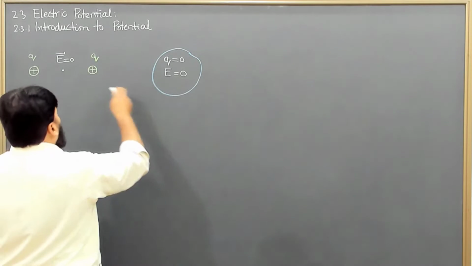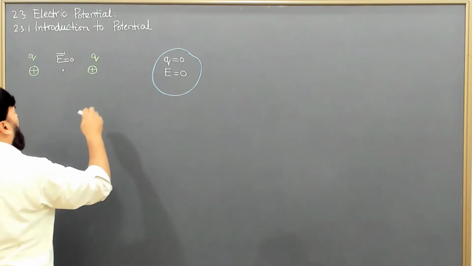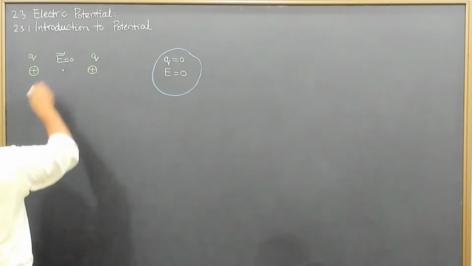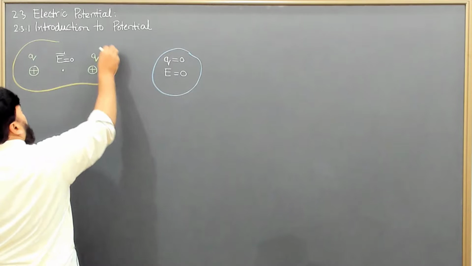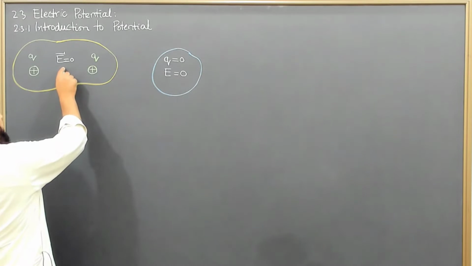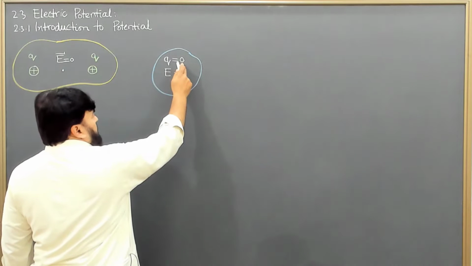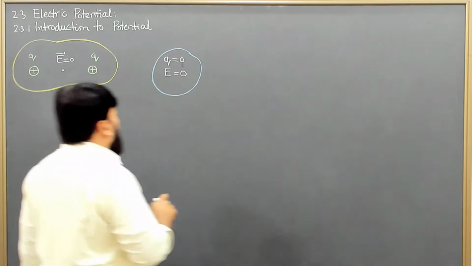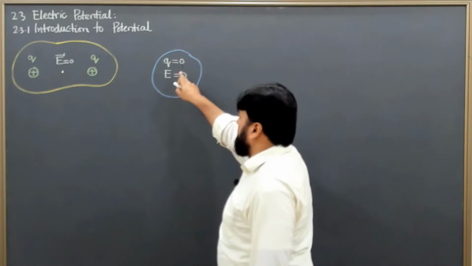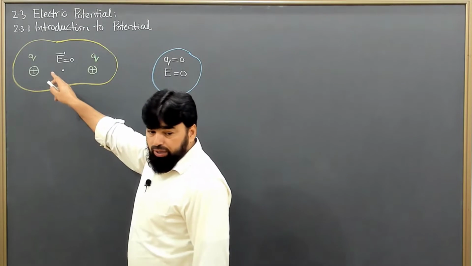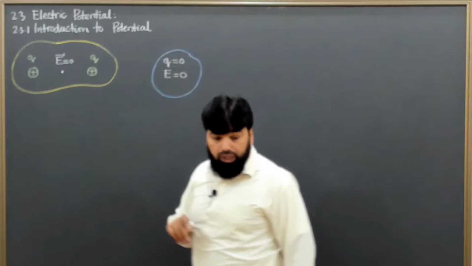Now let's look here and here. These are two different scenarios. Here, in this arbitrary region, the electric field is 0 by magnitude, and here the electric field is 0 too, but not due to the source charges.